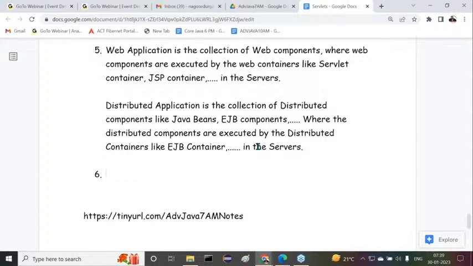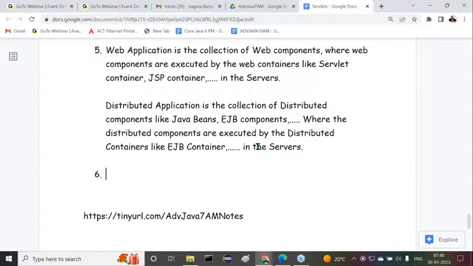As per the concentration of web applications and their lesser dynamic response, web servers are prepared that way. So they are not giving much support for all the middleware services. They are able to give support for up to one or two services. But distributed applications require the full set of middleware services, so application servers, which are mainly for distributed applications, give that full stack of middleware services support. Understand my point here? Because of that, web servers are not sufficient to execute distributed applications, whereas application servers are sufficient and give the full environment for executing distributed applications.